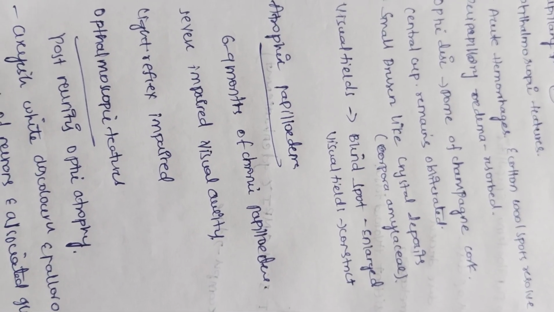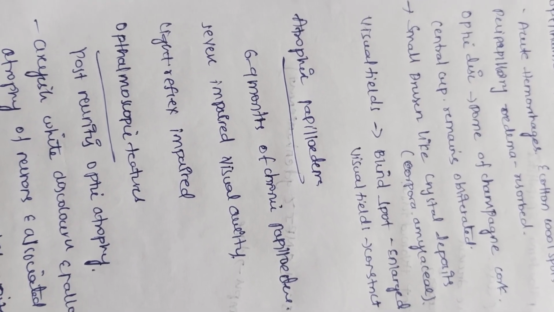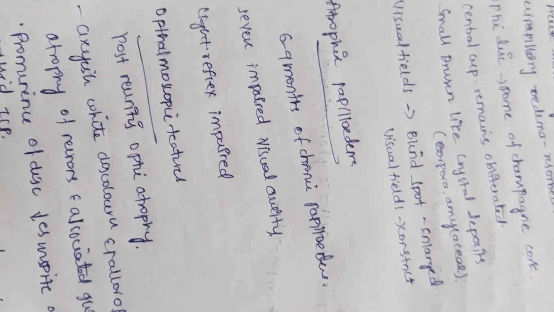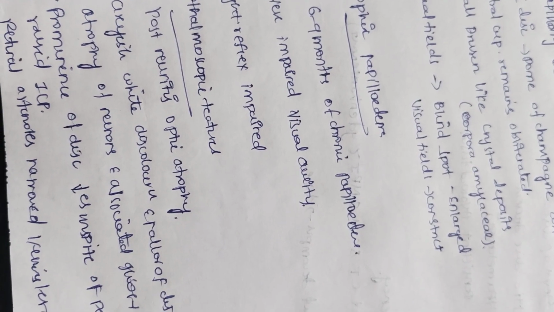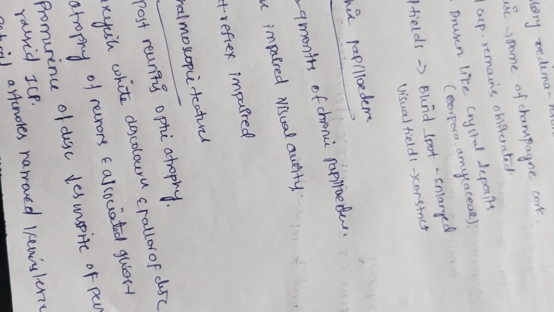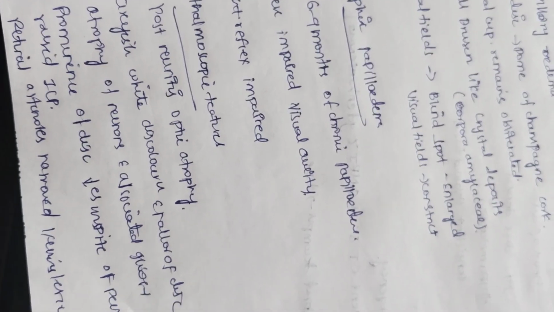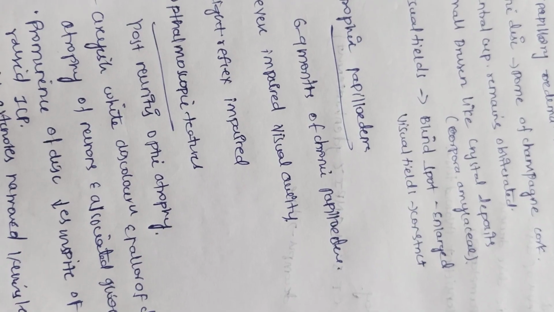Atrophic papilledema, 6 to 9 months of chronic papilledema. Visual acuity is severely impaired, and light reflex will be impaired. Ophthalmic features will be post-neuritic optic atrophy, grayish white discoloration and pallor of the disc, atrophy of the neurons, and associated gliosis. Prominence of the disc will be reduced in spite of the raised ICP.